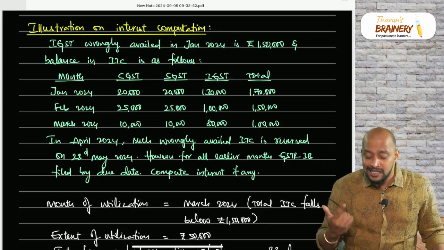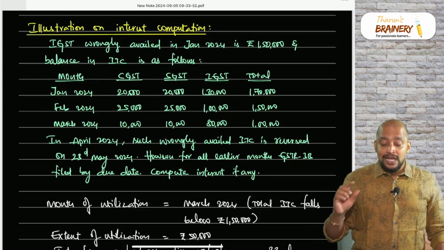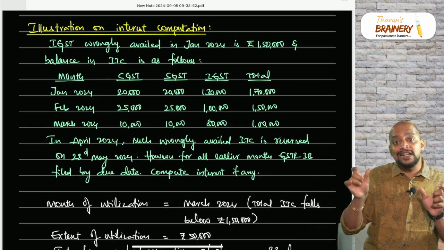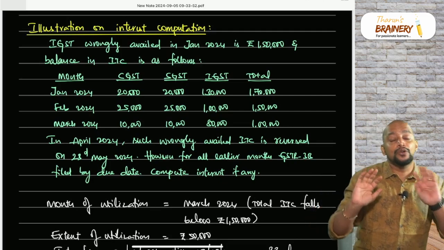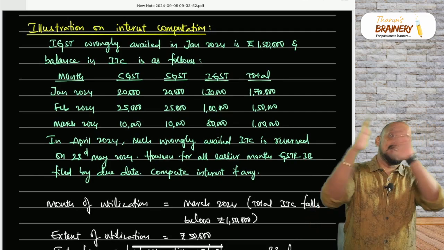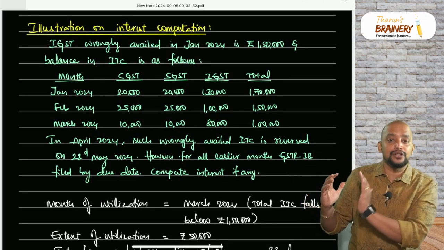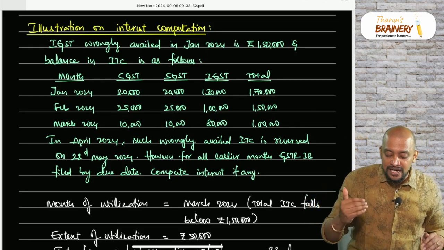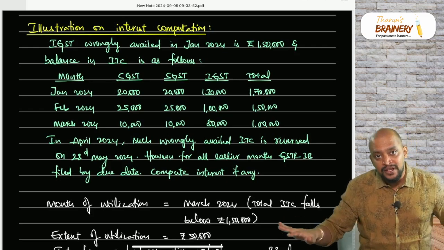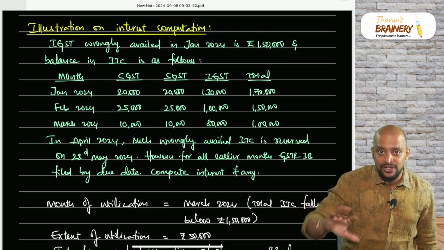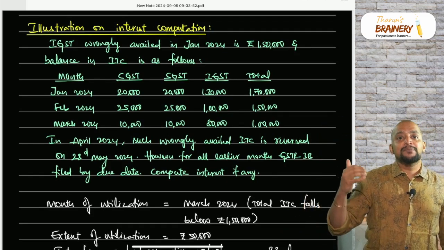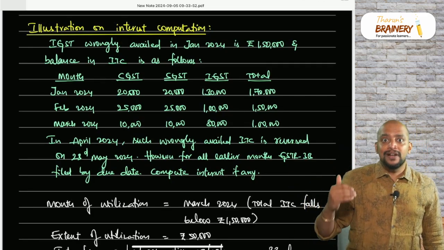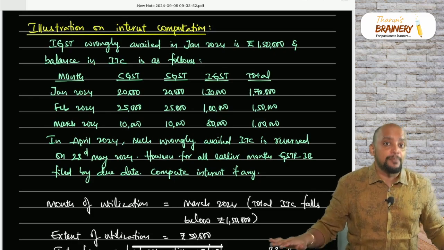What is the wrongly availed ITC? 1,50,000. Now, see the Jan month. Don't see just the IGST head. If you see the IGST head, it is 1,30,000, which means the balance came down, but don't see only the IGST head. See all the heads, that is, the total. How much is the total? 1,70,000. Does the balance in ITC for January fall below 1,50,000? No, which means we have not utilized 1,50,000 in January. Again go to Feb. The total balance in ITC is 1,50,000. Does the balance fall below 1,50,000? No, which means we have not utilized in Feb also.